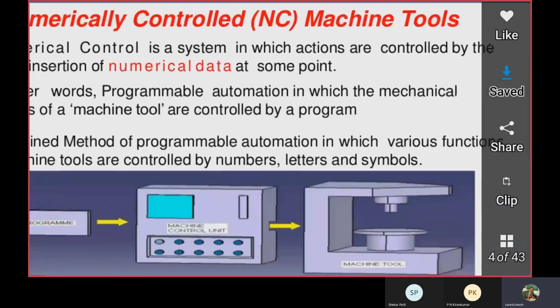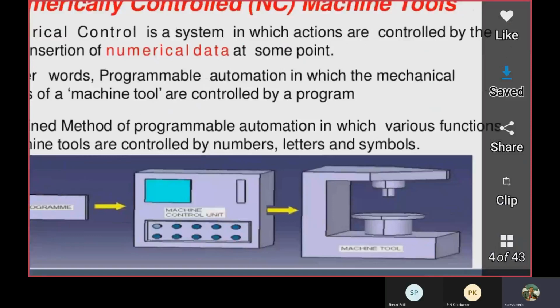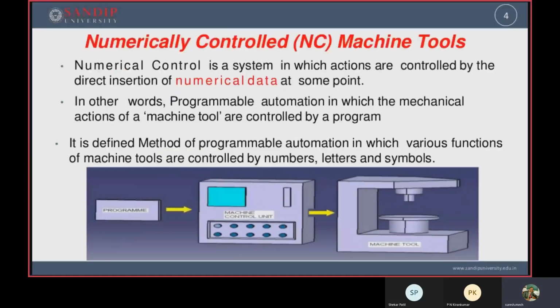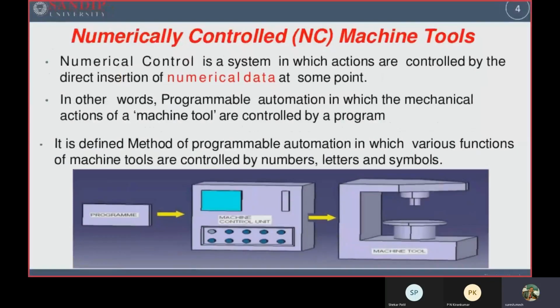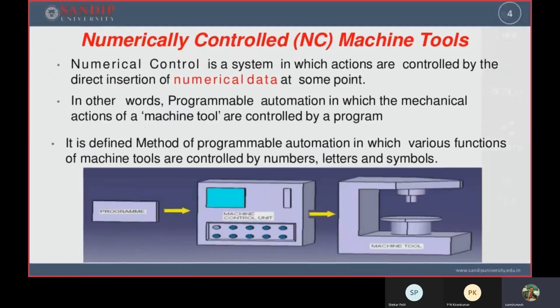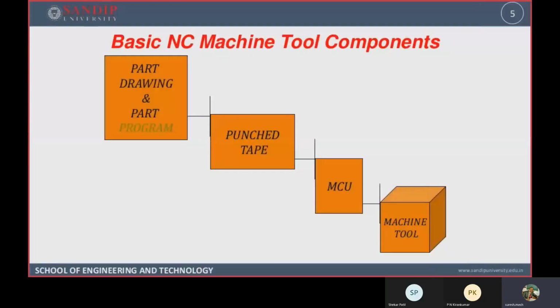In that output unit, the machine tools are installed, and those machine tools make their movement. The cutting tools, whatever the spindle speed, feed, or depth of cut may be, it is happening according to the program written in the input unit. Therefore, input unit, control unit, and output unit are the three important parts as far as NC machines are concerned.